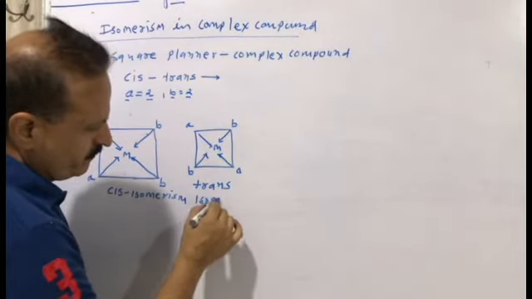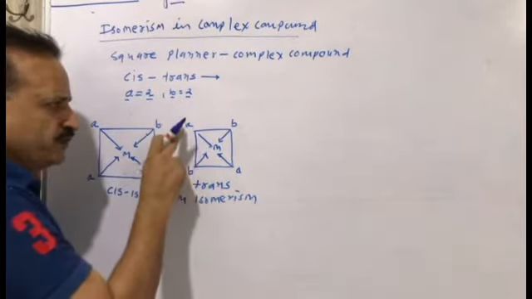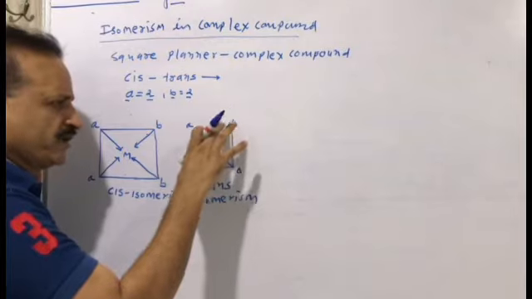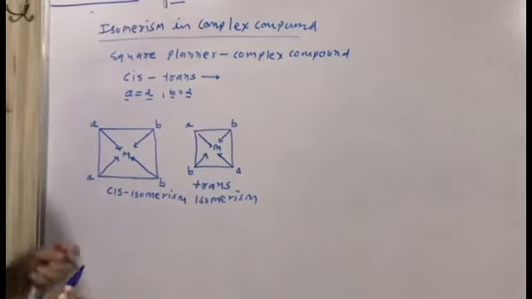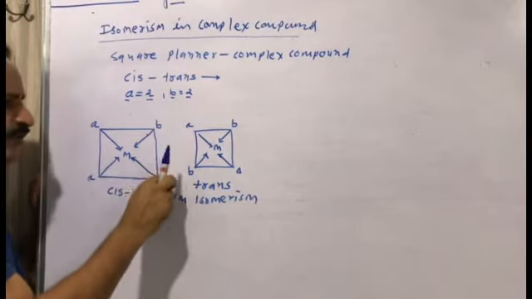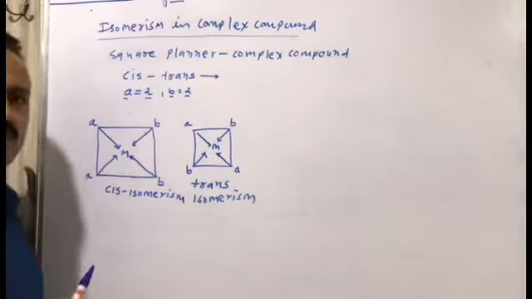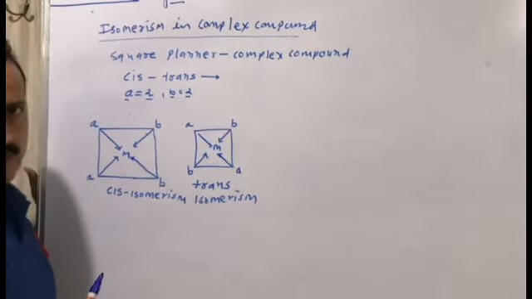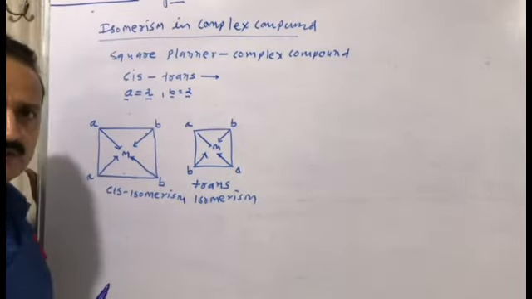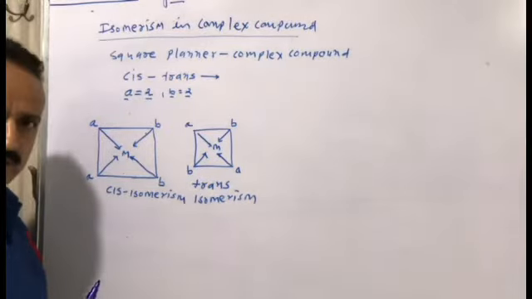You can clearly see this is trans isomerism. If A and B ligands are very close or nearby, it is cis isomerism, and if the ligands are in opposite positions, it is trans isomerism.